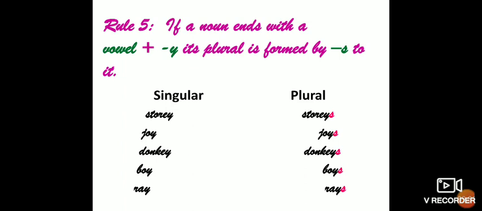Same way, donkey. So it will become donkeys. Boy, it will become boys because in the end we are having Y and before Y we are having O. So we'll add S to it and as you all are aware, O is your vowel. So the plural of boy will become boys. Ray, it will become rays. I hope it's clear to you.